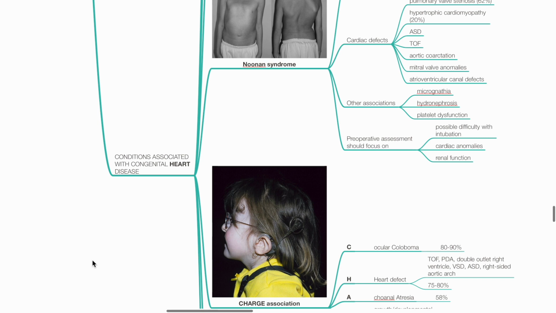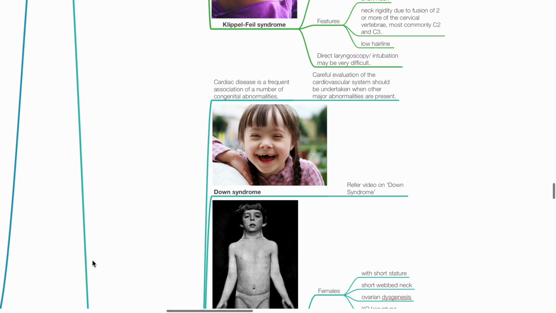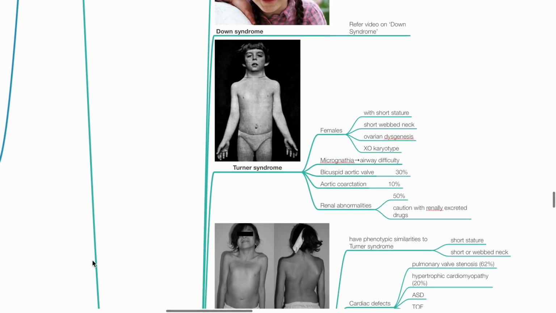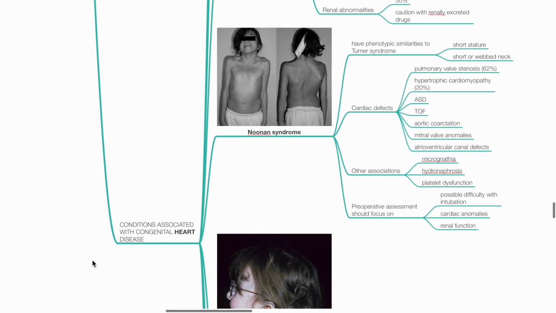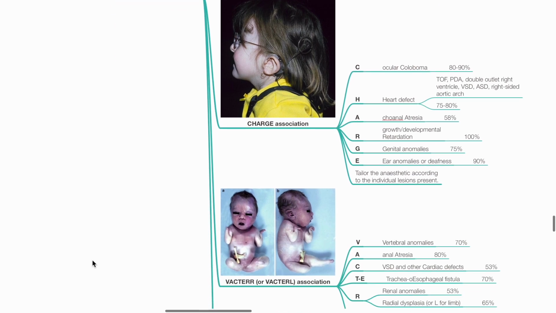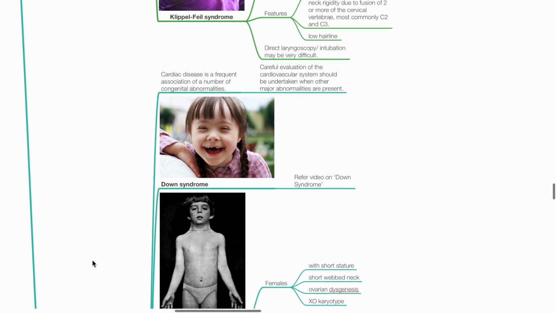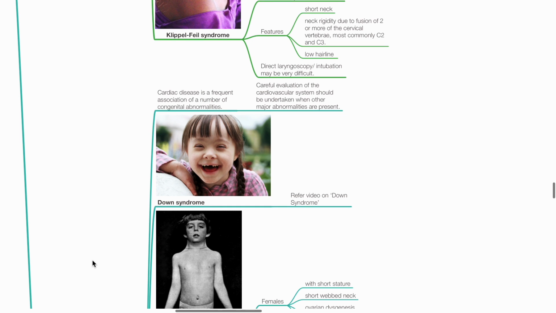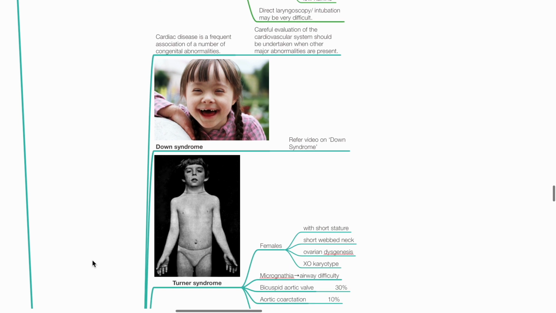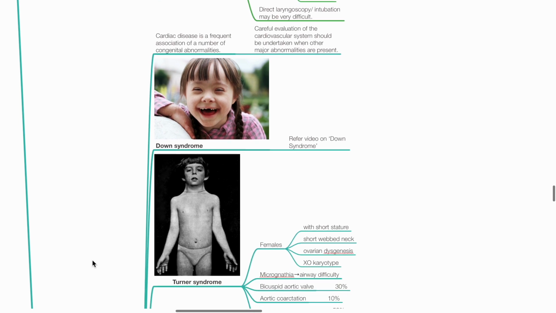Next are conditions associated with congenital heart disease, which include Down syndrome, Turner syndrome, Noonan syndrome, CHARGE association, VACTERL association, and DiGeorge syndrome. Cardiac disease is a frequent association of a number of congenital abnormalities. Careful evaluation of the cardiovascular system should be undertaken when other major abnormalities are present. Regarding Down syndrome, refer to the video on Down syndrome.